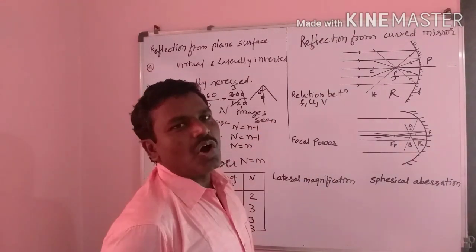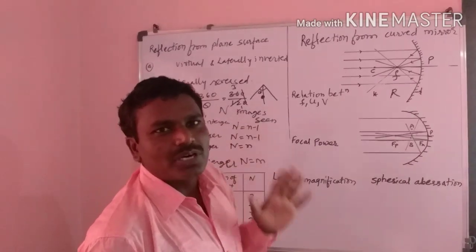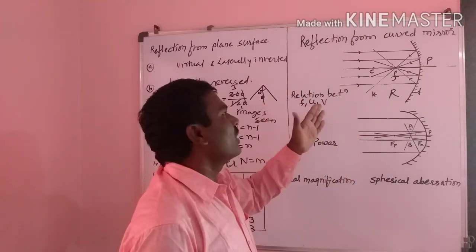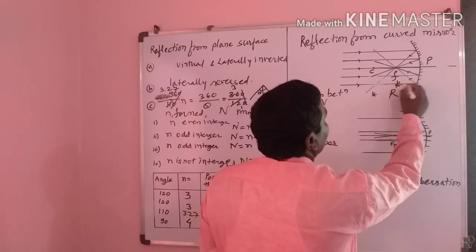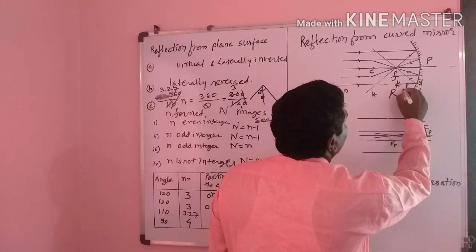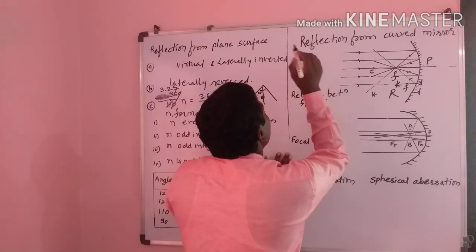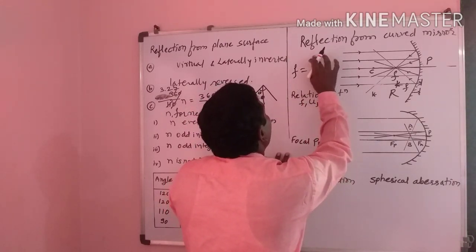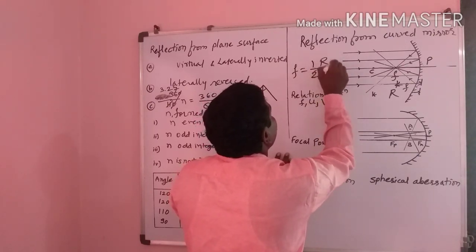The point where the rays converge on the principal axis is called the focal point, and the distance between the geometrical pole and the focal point is called the focal length, denoted by f. This focal length f is always equal to 1/2 of the radius of curvature.